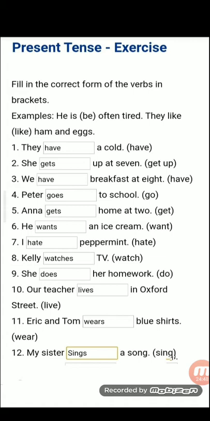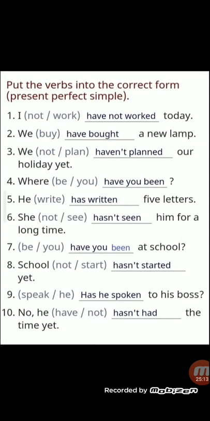Our teacher dash in Oxford street. Live, you use S over here. Lives. Eric and Tom dash blue shirt. Where आएगा कि wears? Here the base form S you have to use. It's a simple tense, present tense. My sister sing a song. You don't write sing a song. Sings a song.